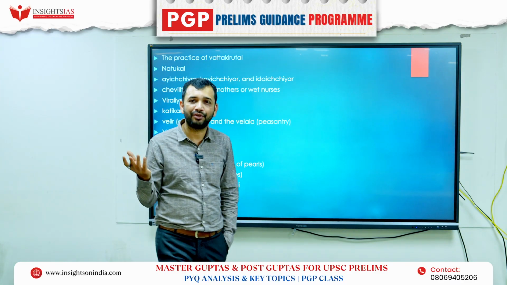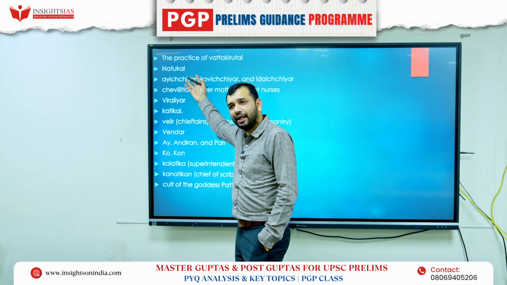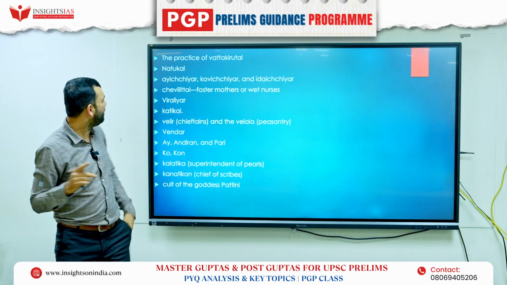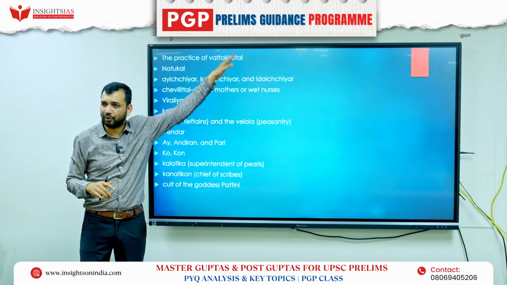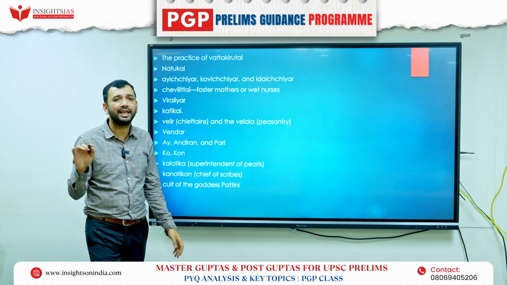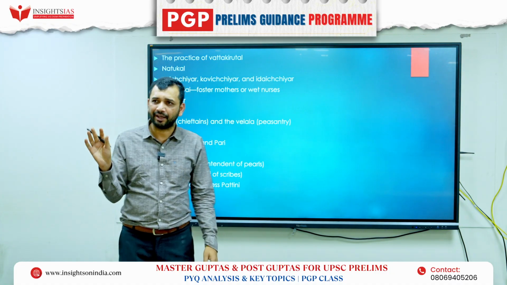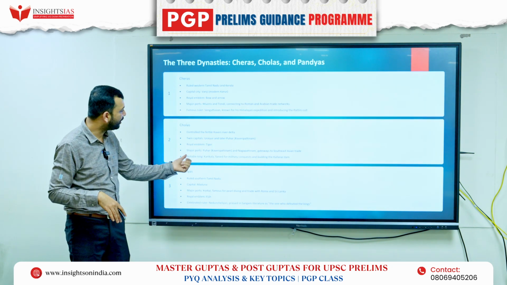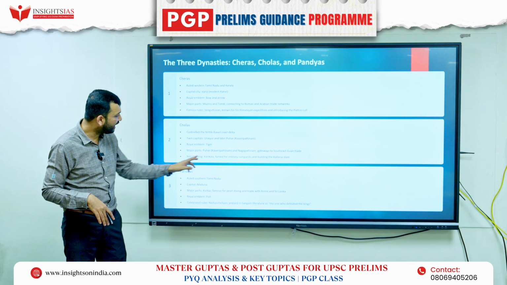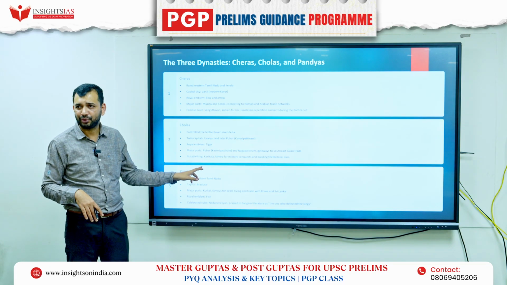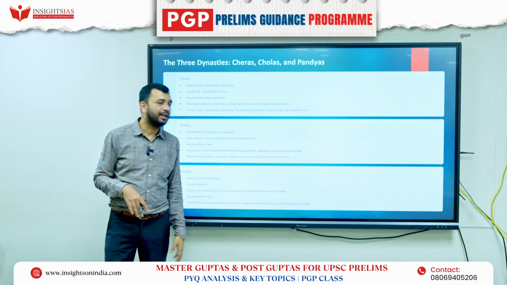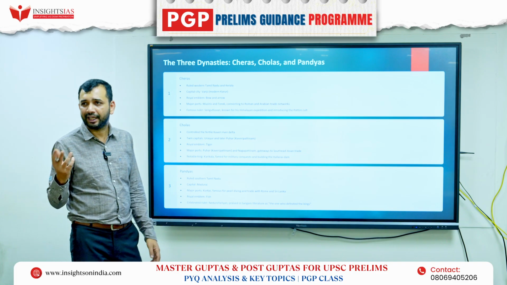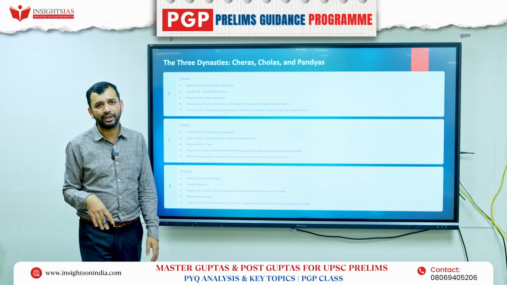So if you are winning, you will have this Virukal or Natukal. If you are losing, then with that humiliation, what will you do? The practice of Vatta Kirutal was being practiced. And major kings have to be known. Three important kings are there, so know about those kings. That's it. Here I have given the major ports also. King Karikala from the Chola dynasty, you should know, because he built the Kallanai Dam on the Kaveri. You should know that, and the Battle of Venni that he fought. Two things you should know about him.